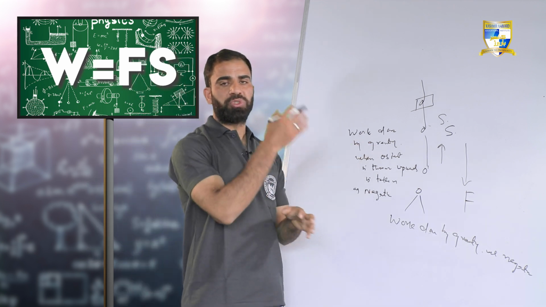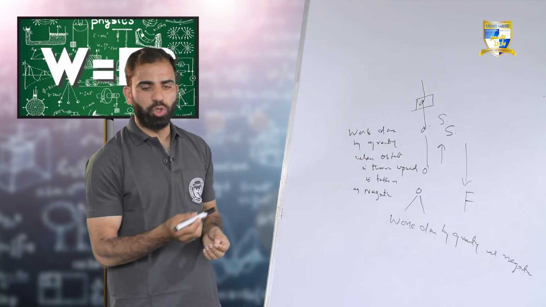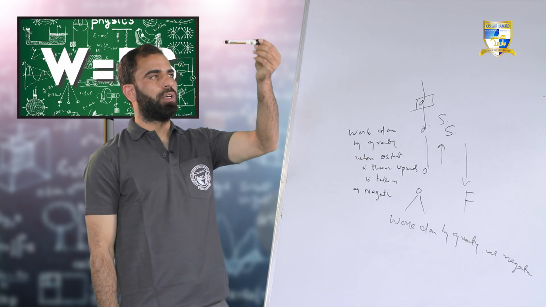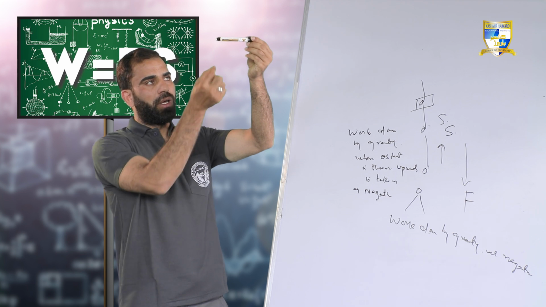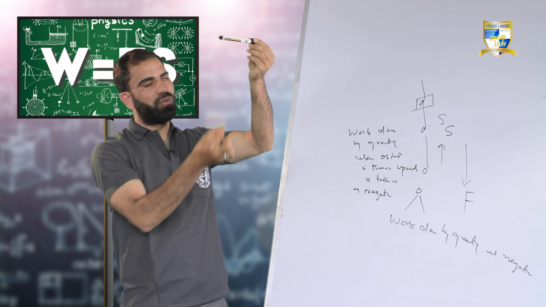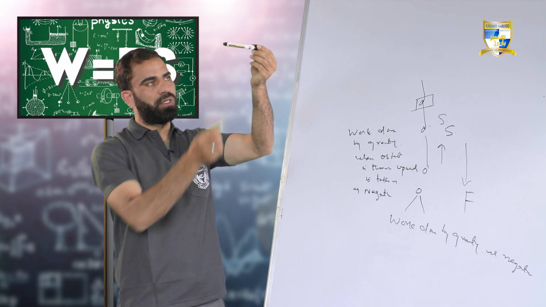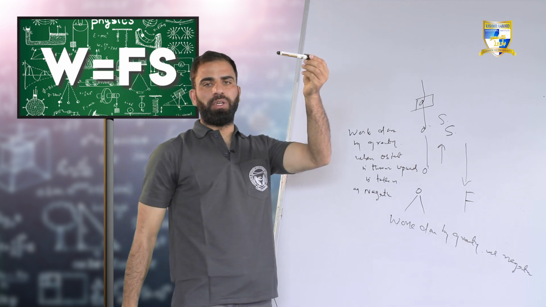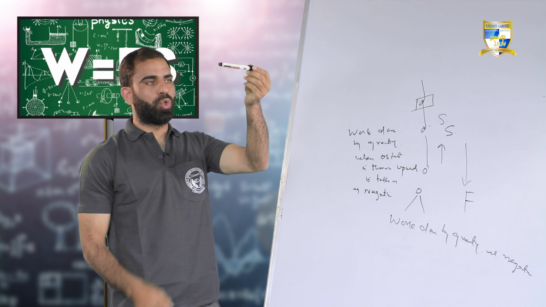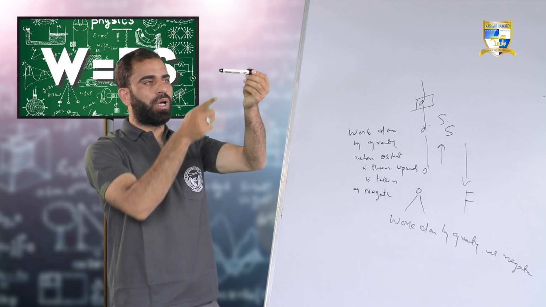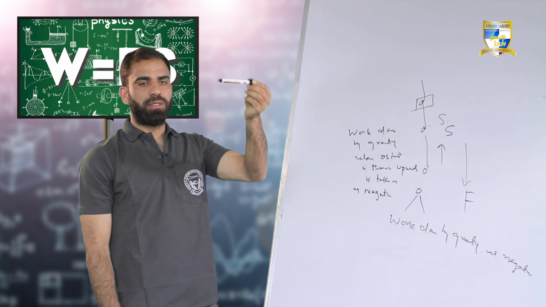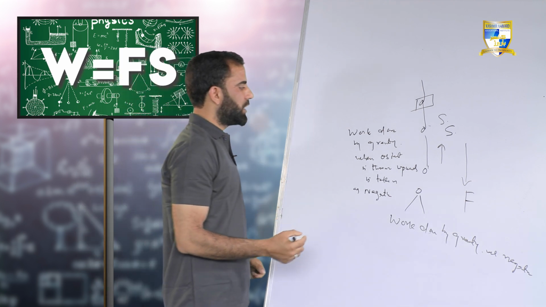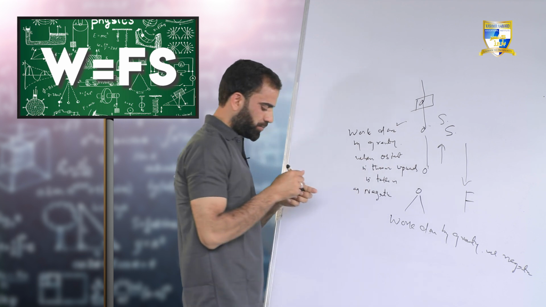Even if you are throwing an object in the upward direction, the displacement is produced in the upward direction, but the force of gravity on it is in the downward direction. So what will be the work done by gravity? It will be negative. Why so? Because displacement is produced in the upward direction, while the force of gravity is acting in the downward direction. So work done will be negative.